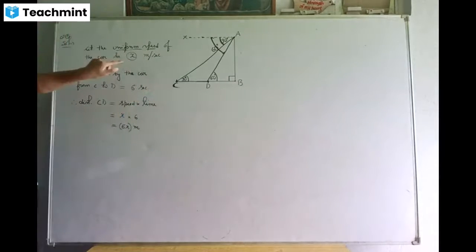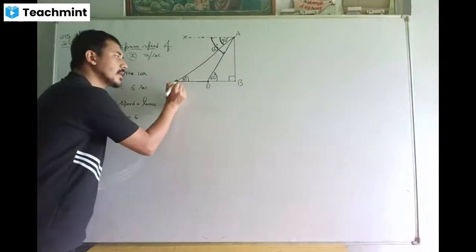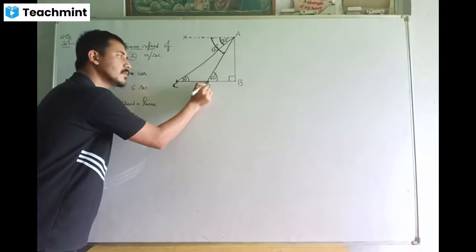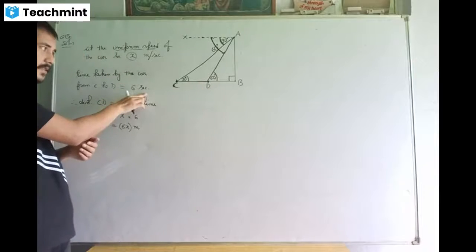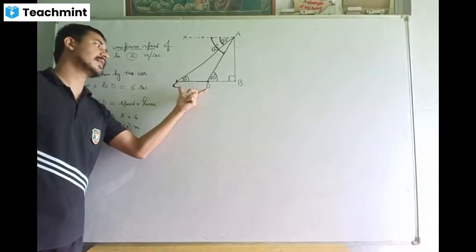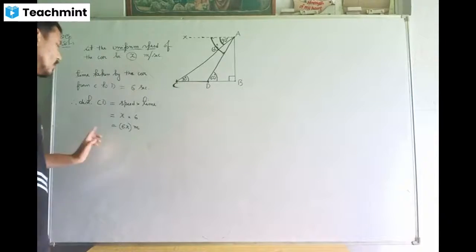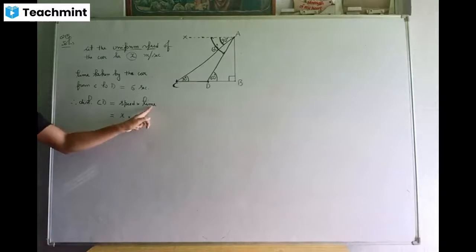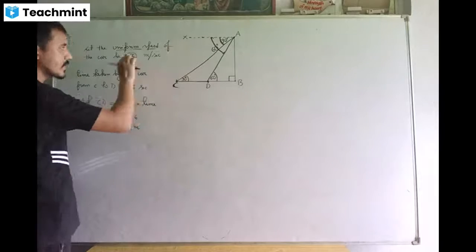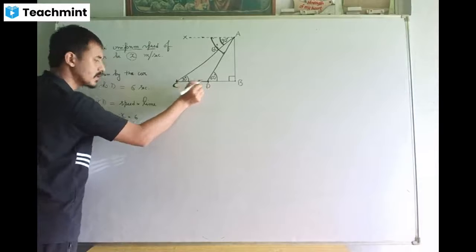Since we know the speed of the car, which is x meters per second, and we also know that the time taken by the car in going from C to D is 6 seconds, the distance covered in 6 seconds, that means distance CD, will be equal to speed into time. Speed is always the same, x, and time is 6 seconds.